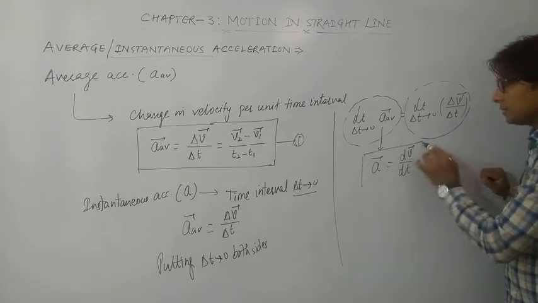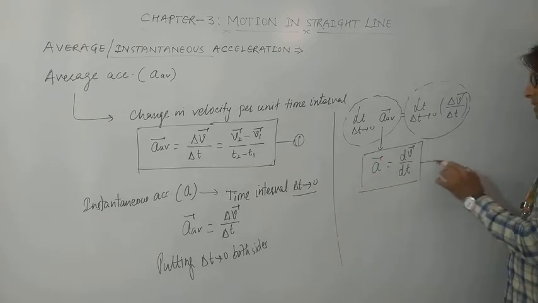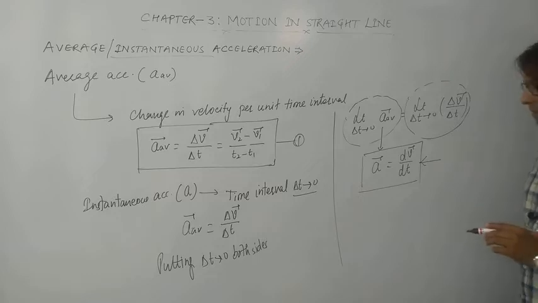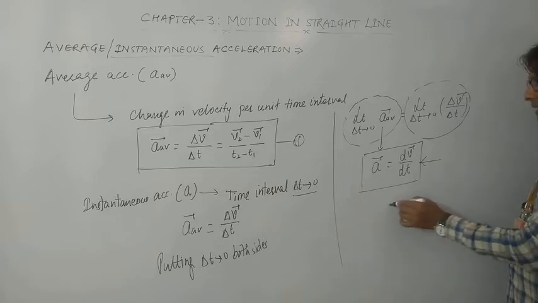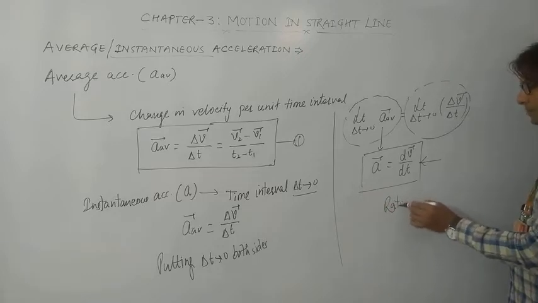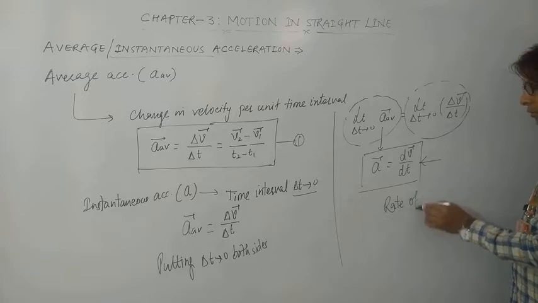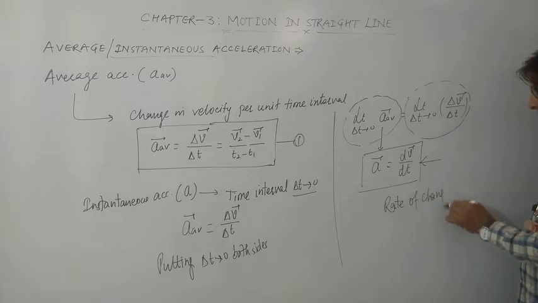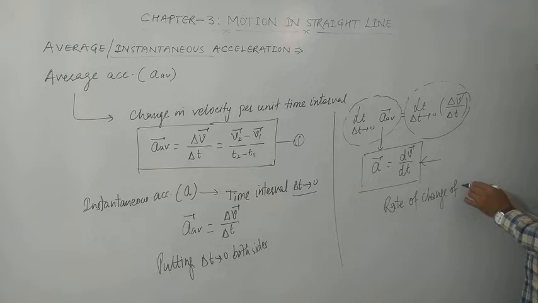So this is the formula of instantaneous acceleration, which can be defined as the time rate of change of velocity.